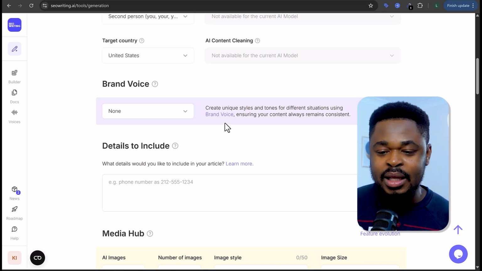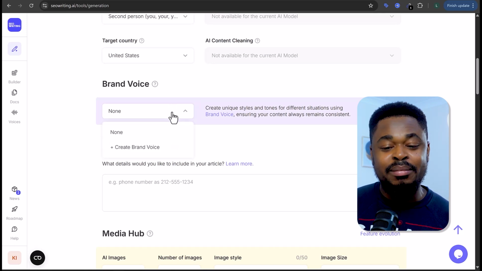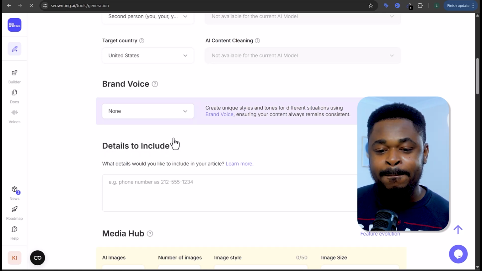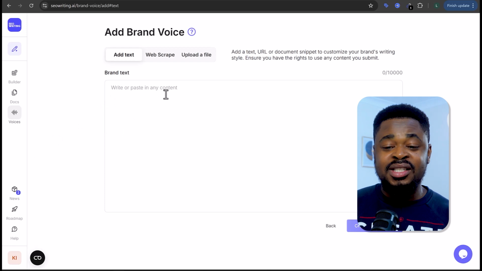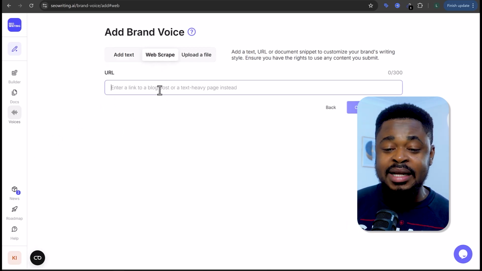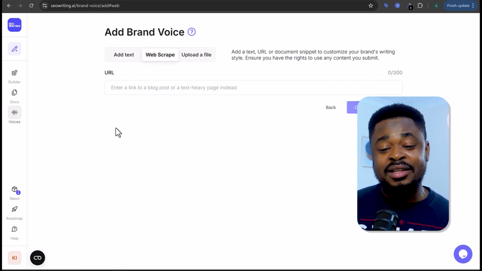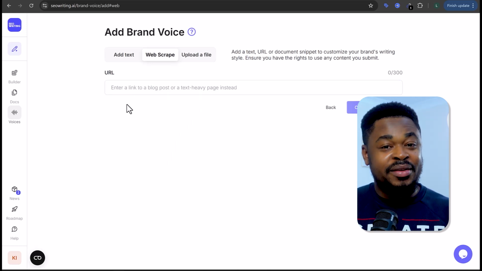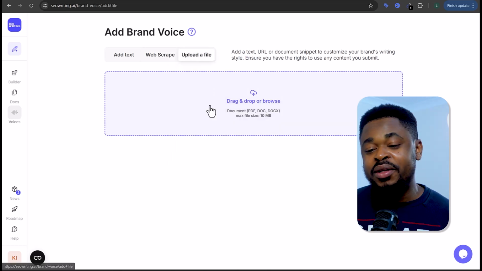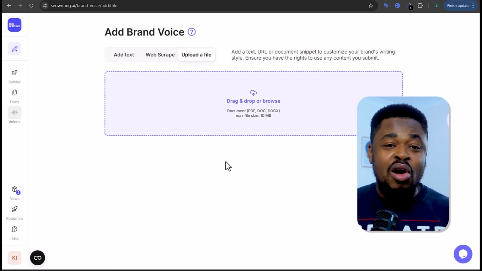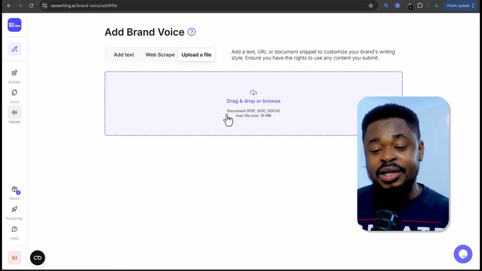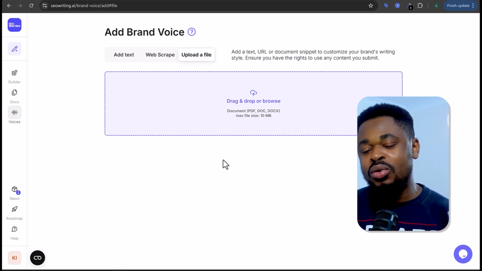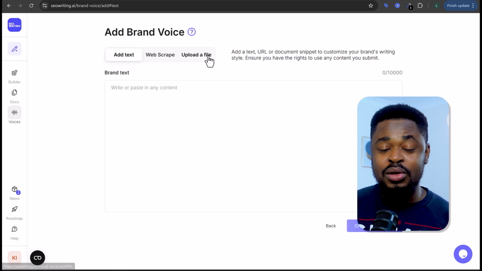What you're going to do is click here. You're going to create the brand voice. And how can you create this brand voice? You're going to click here on create brand voice. So you can just add a text here or just add a website, and it will scan the website and write the article in the tone of how the content for your website is written. All right. And you can just upload a file. Maybe you've written a couple of articles or blog posts before. You can just upload it here, and then it's going to write this blog post in that same tone and manner. So I'm going to upload a couple of scripts, right?